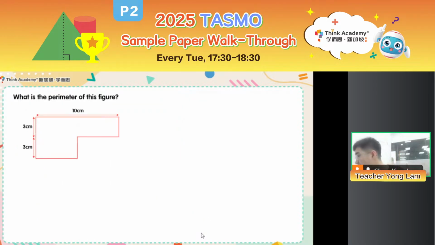Okay, now let's move on to a shapes question. Right now, this question has the lowest correct answer rate. So I'll go through in more detail. So what is the perimeter of this figure? Just nice. My CO class has gone through this last week, right? So perimeter actually means, right, the total length of all the sides outside, around an enclosed figure.